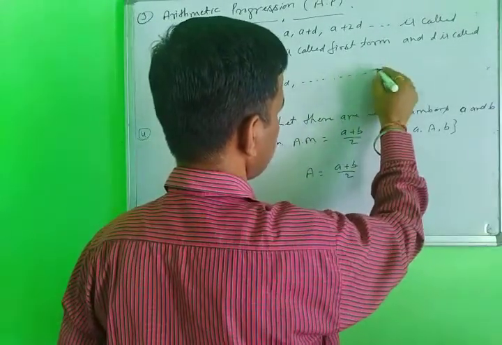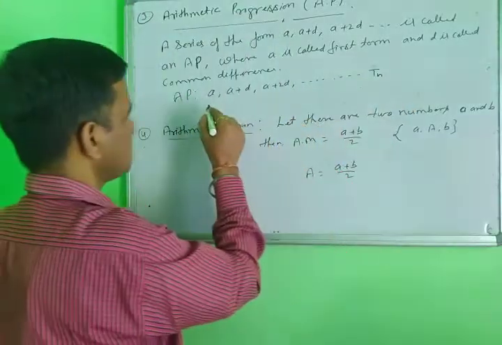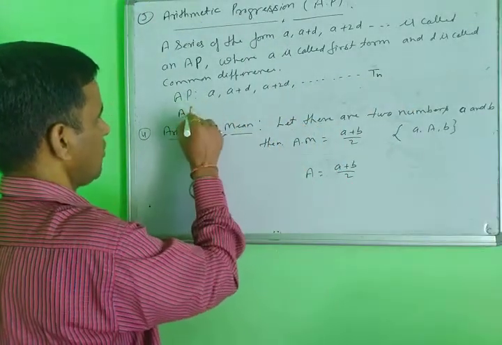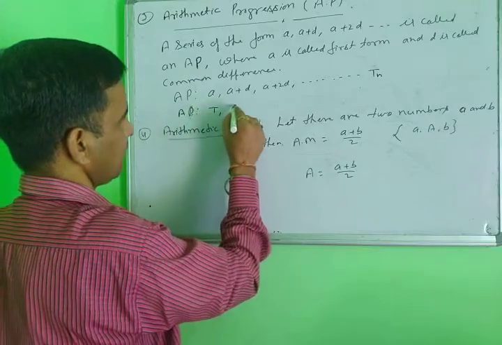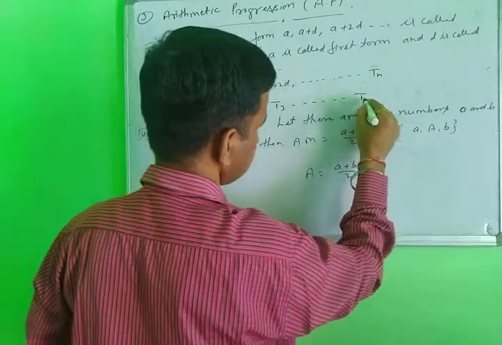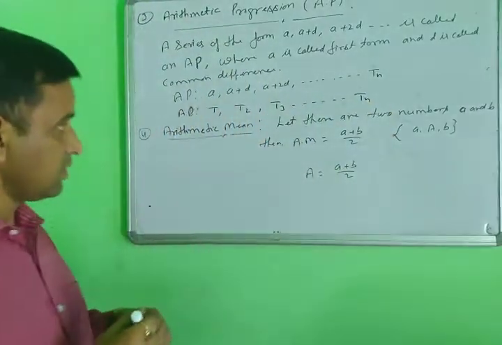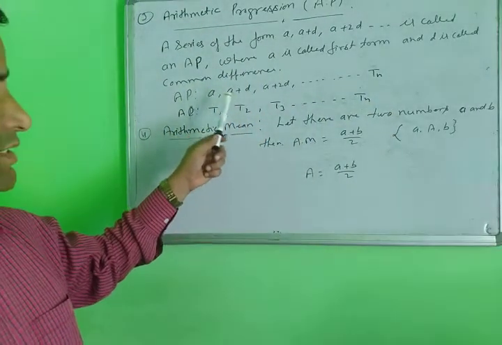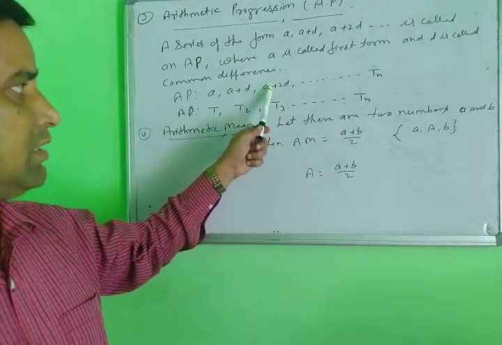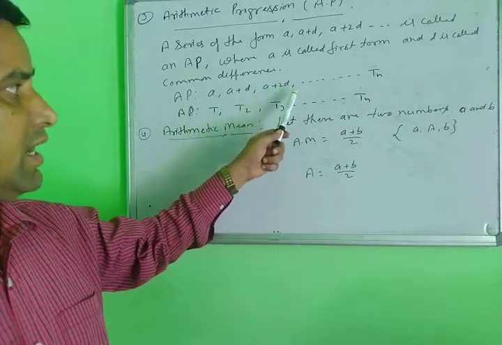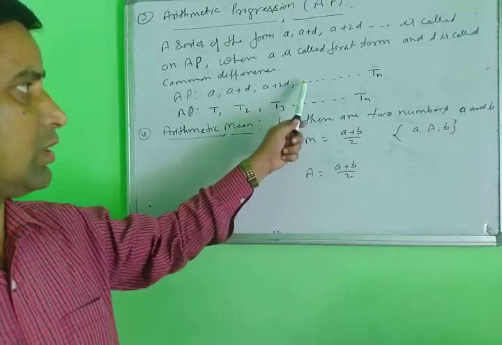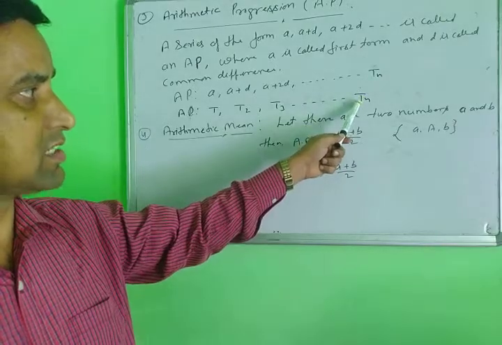The last term is called tn. If you write it in this form, the terms are called t1, t2, t3, and so on, up to the tn term. So the first term is a, the second term is a plus d, the third term is a plus 2d, the fourth term is a plus 3d, and the last term is tn.